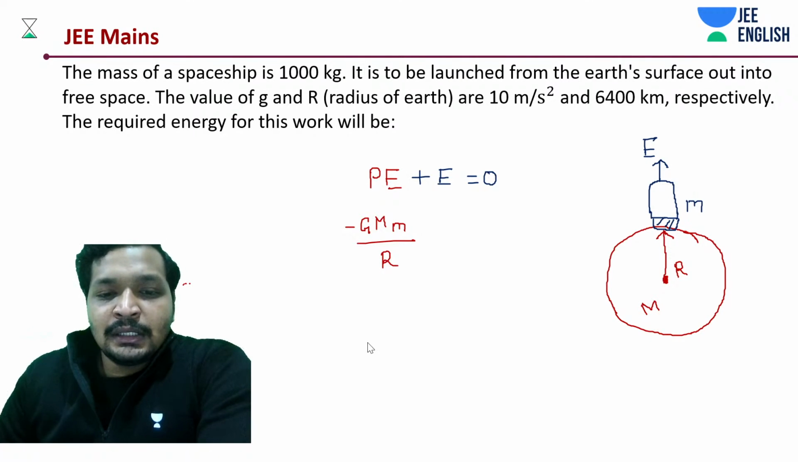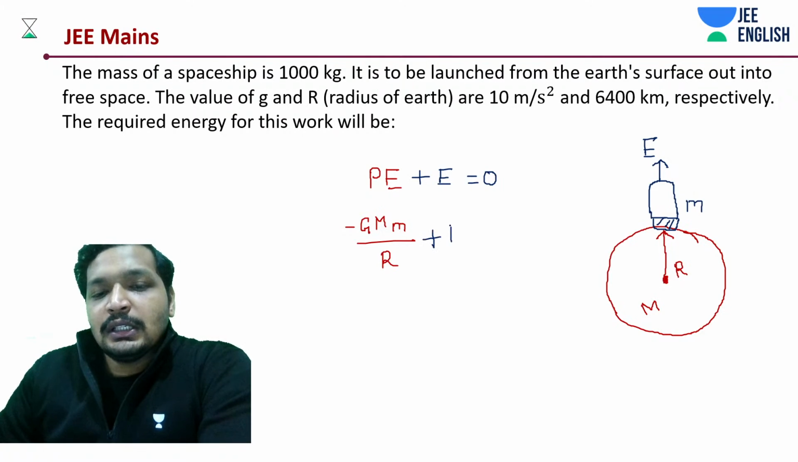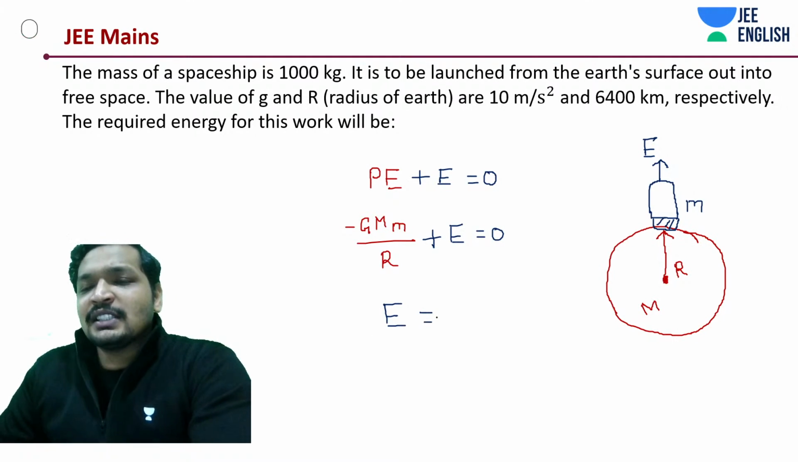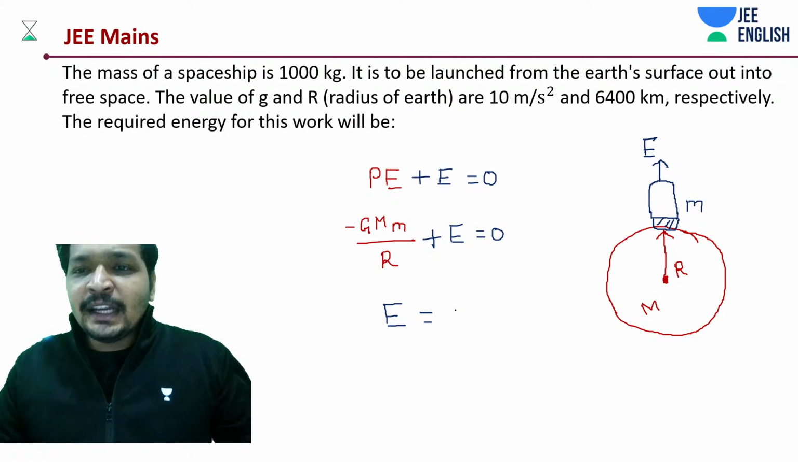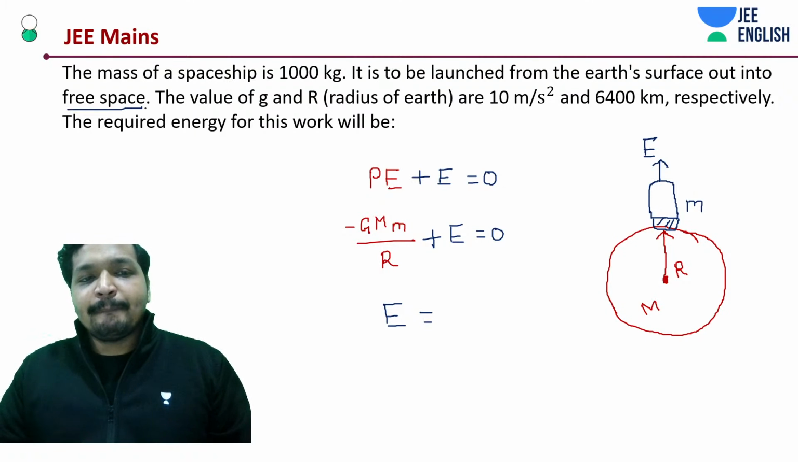Yes, that means this is what is equal to 0. That means what should have been your initial energy that you should have given to the rocket such that it escapes the field and gets into free space? It escapes the field, right? That is the concept.